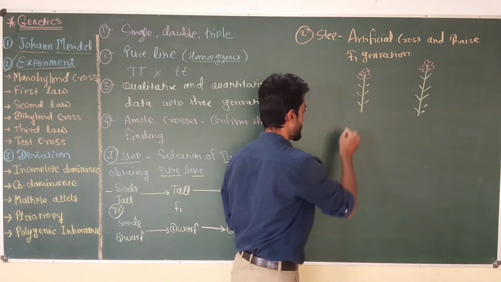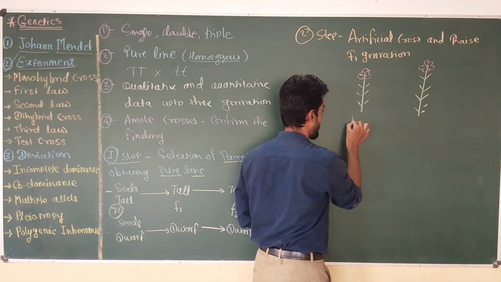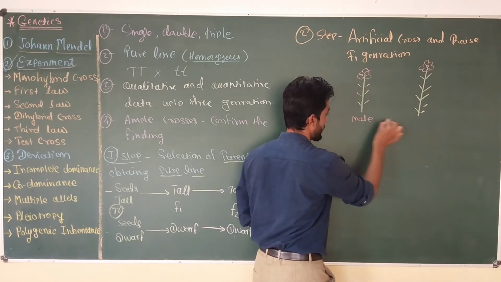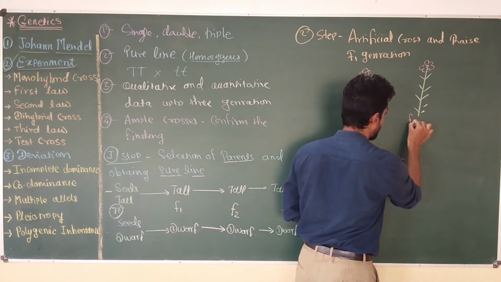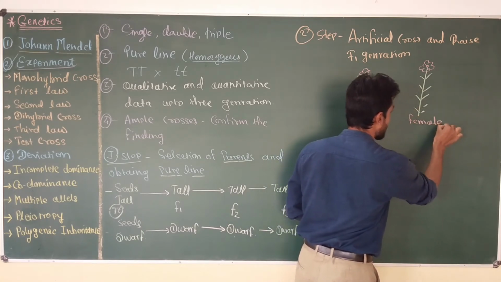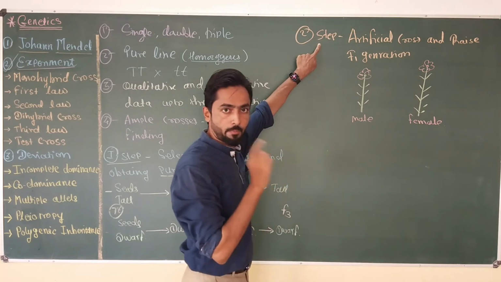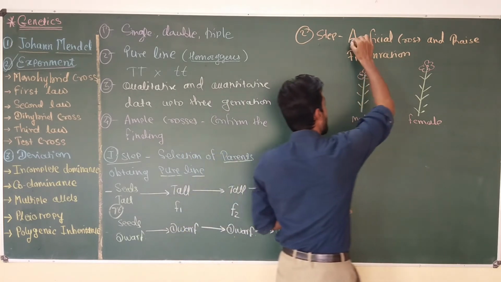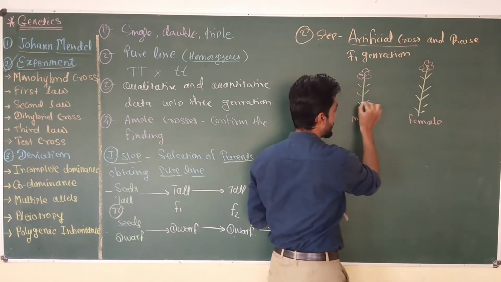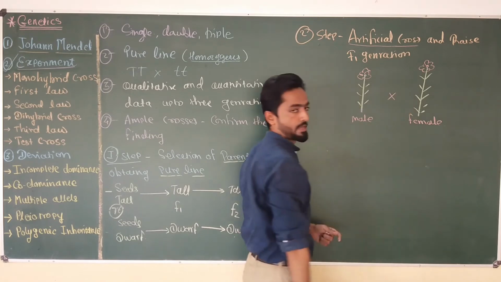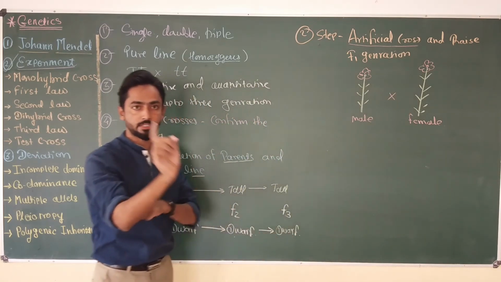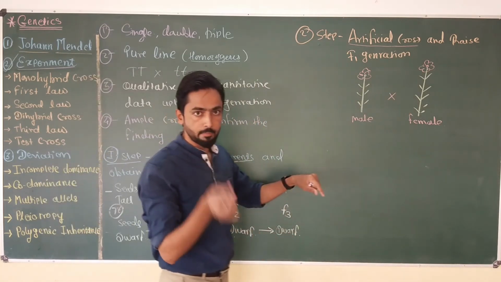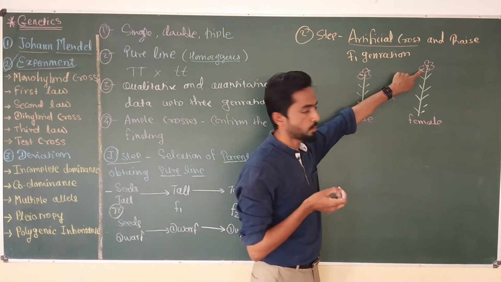Suppose Mendel selects this plant as a male plant, or male parent, and another plant as a female parent. Then in step number 2 of his experiment, Mendel performed artificial cross between these two plants. And to perform artificial cross, Mendel simply did emasculation of this flower.